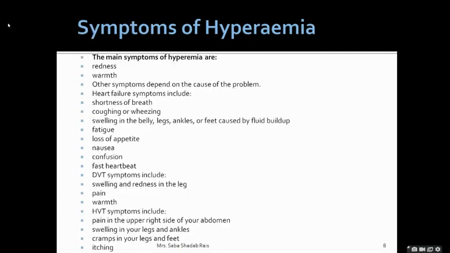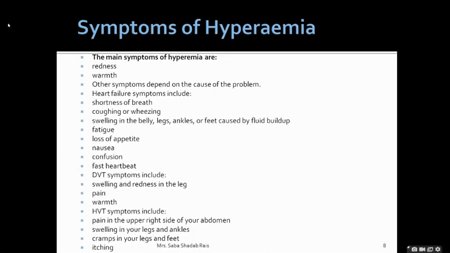Now what are the main symptoms in the case of hyperemia? Redness, then warmth. Other symptoms depend on the cause of the problem. Heart failure symptoms include shortness of breath, coughing, wheezing, swelling in the belly, leg, ankle, and feet caused by fluid buildup, fatigue, loss of appetite, nausea, confusion, and fast heartbeat.